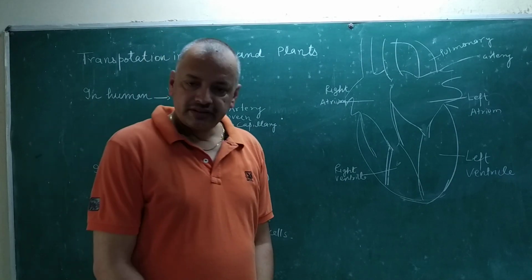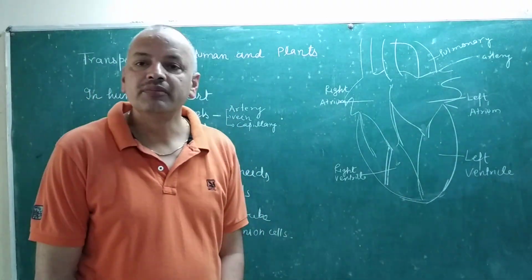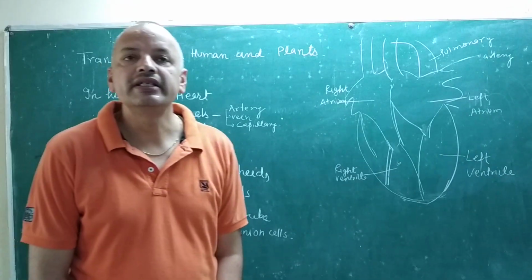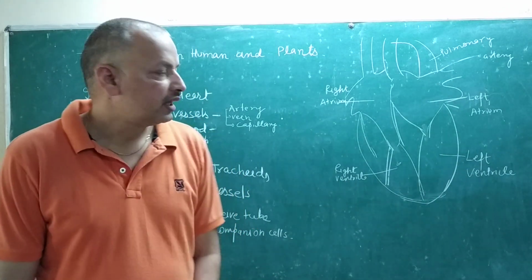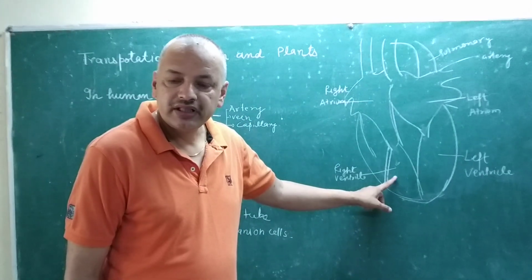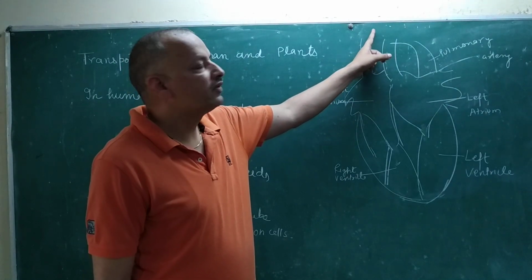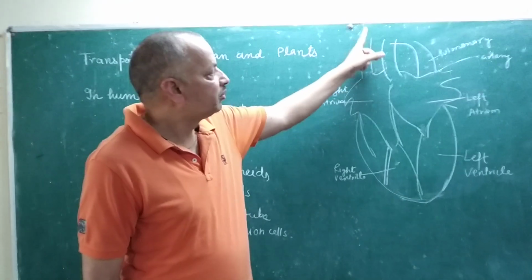So the right atrium receives deoxygenated blood from the whole body and transfers it to the right ventricle, and the right ventricle transfers the blood to the lungs.